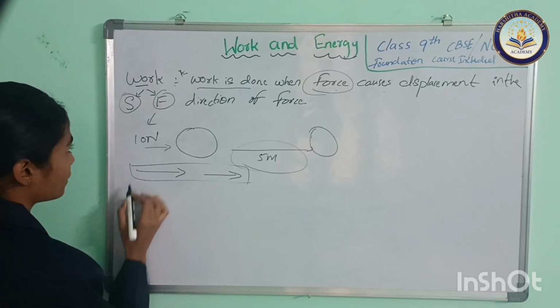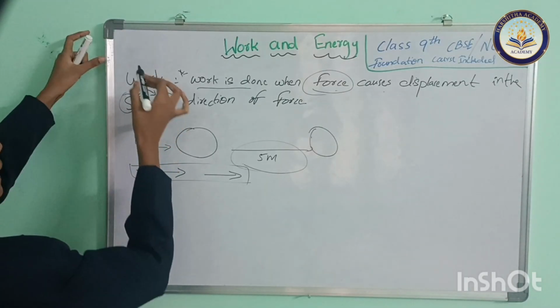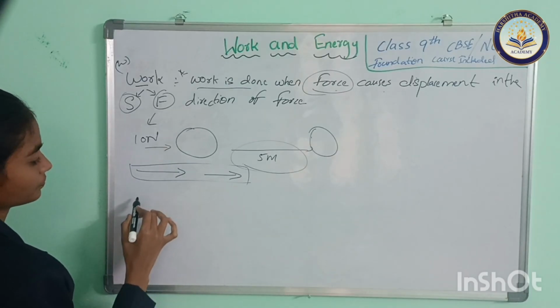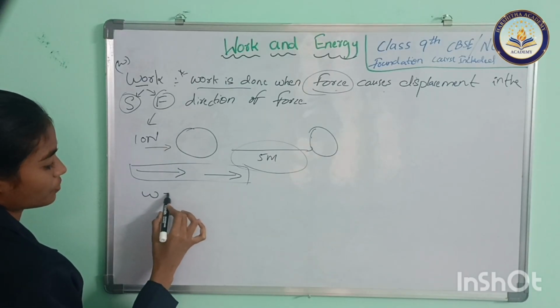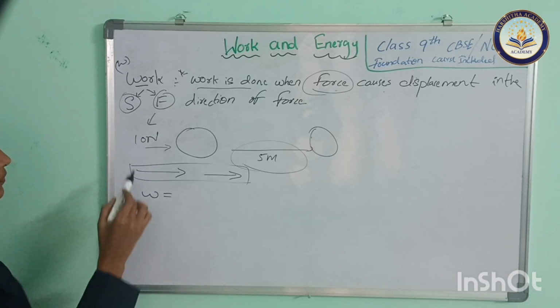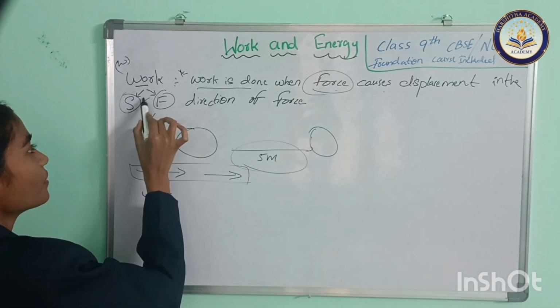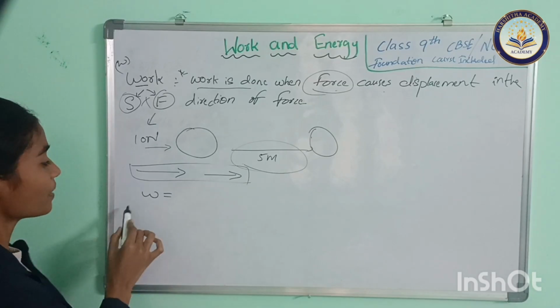Work is denoted by W. So I can write W equals force into displacement. It's simple guys, force into displacement is work.